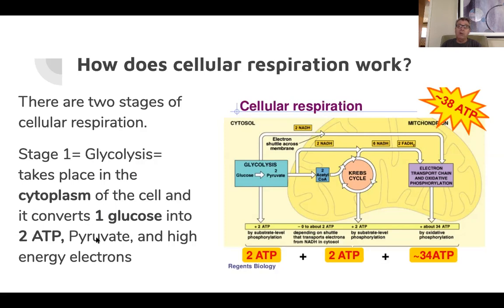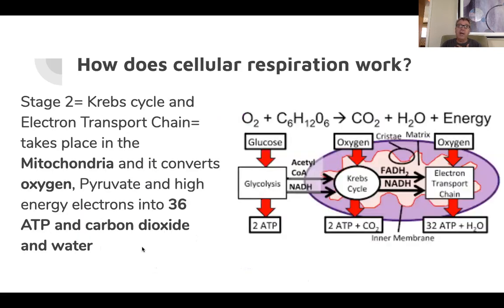However, if you're a multicellular organism like us, as I mentioned before, we have mitochondria, right? So that pyruvate molecule will go through the membrane of the mitochondria and be converted with oxygen.